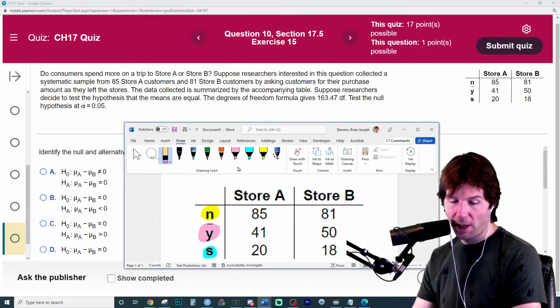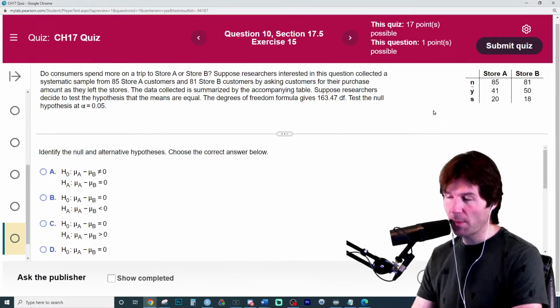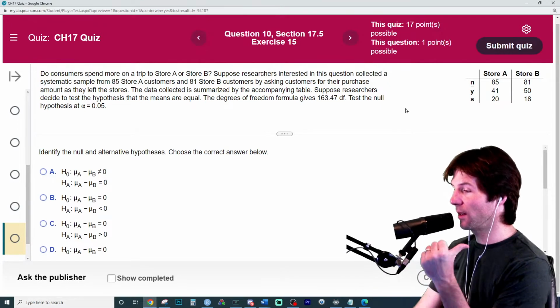So this wants us to do a hypothesis test right here. Let's look at the hypothesis test. Every hypothesis test has a this and a this.